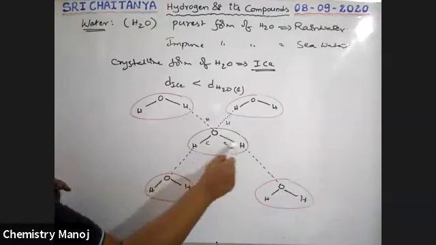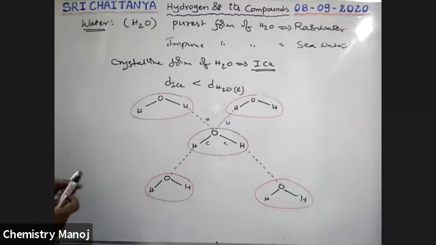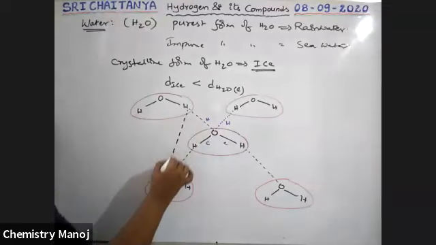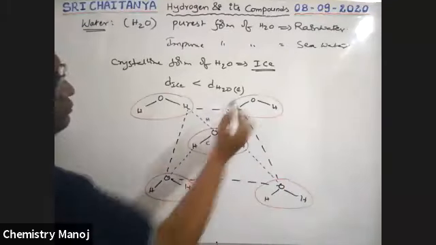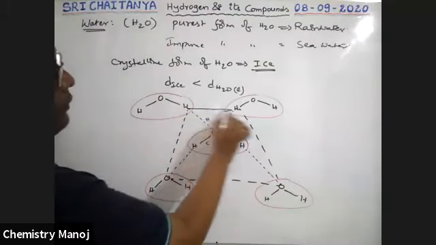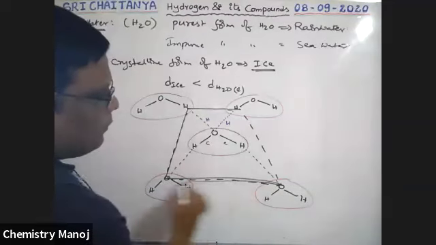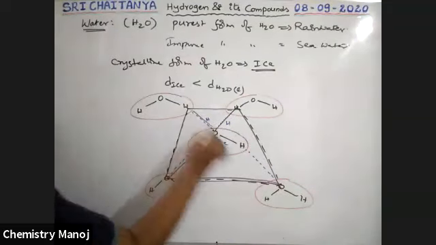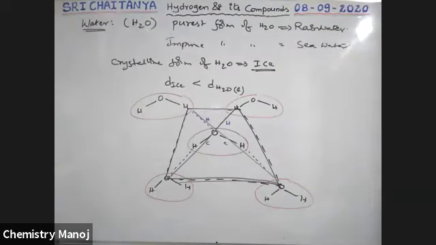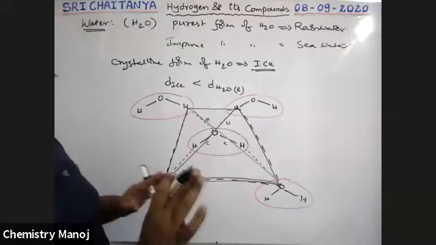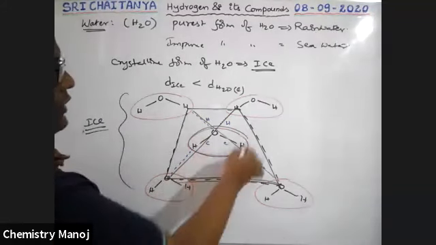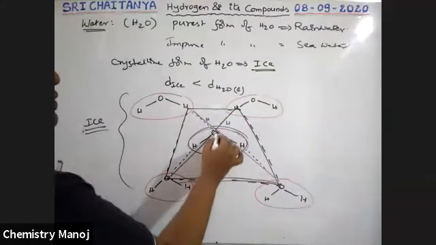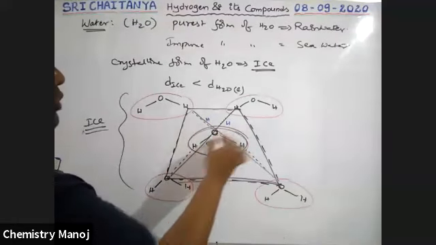Now this water molecule is surrounded by 4 other water molecules tetrahedrally. This is the tetrahedral structure. See here, I am drawing. It is a tetrahedral structure, boys. This is the structure of ice. In ice, a water molecule is surrounded by 4 other water molecules tetrahedrally, so each oxygen has 2 hydrogen bonds and 2 covalent bonds.